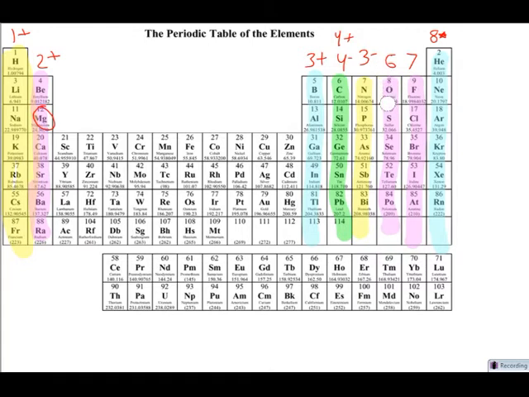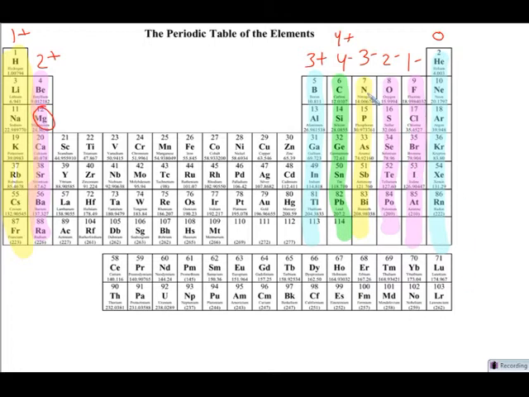Group 16 all has 6 outer electrons, so they're going to gain 2. If they gain 2 negative electrons, they'll be minus 2. Group 17 all starts out with 7 outer electrons. They all need to gain 1. So if they gain 1 negative, they'll be minus 1. And then group 18, they already have 8 outer electrons, so they'll always be neutral. They'll always have a 0 charge.